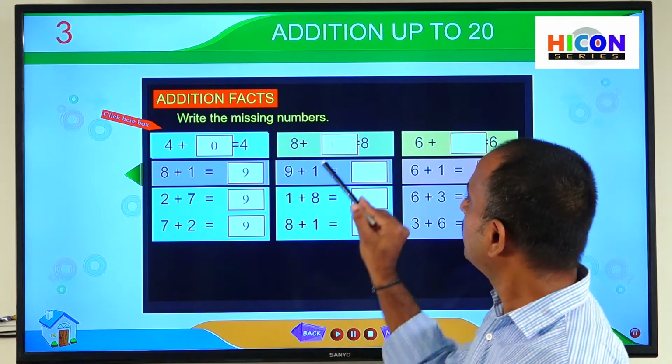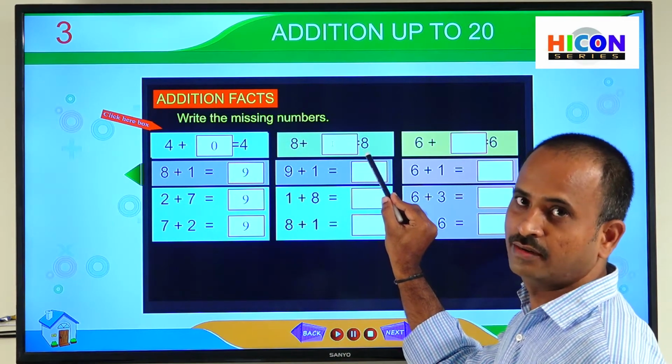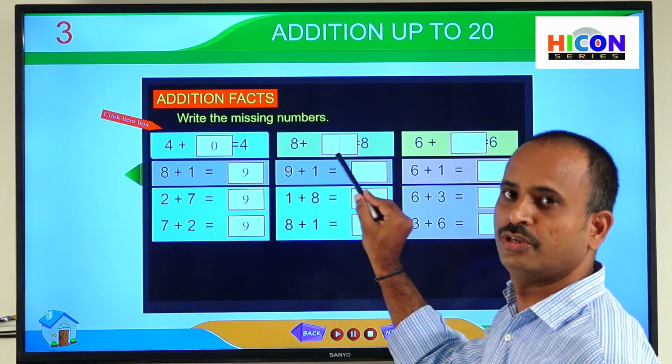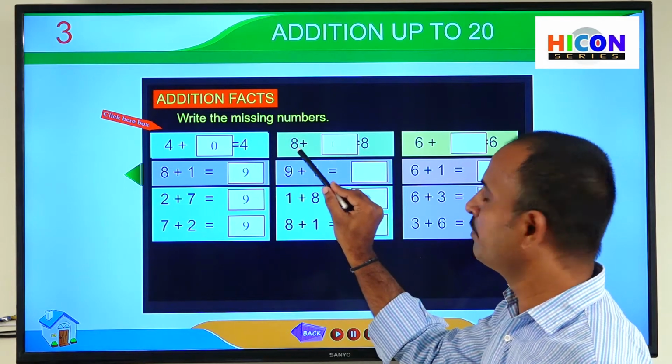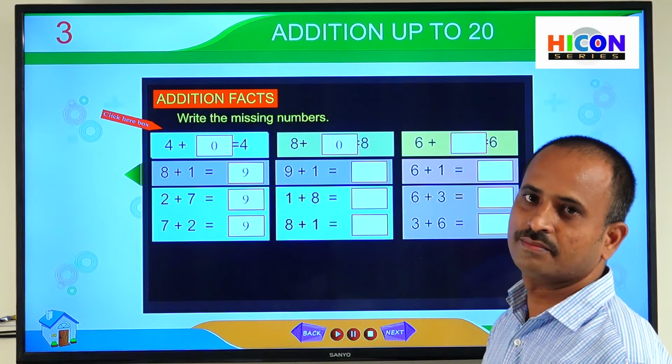So children, see the fourth sum. 8 plus dash is equal to 8. So how much number do we have to add to get the same number? 0. So if you add 0 to any number, we will get the same number. So write 0 in this box.